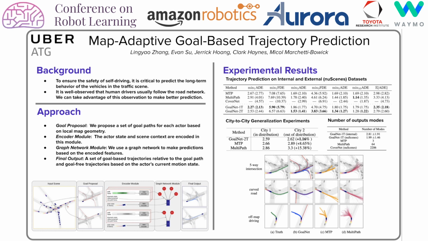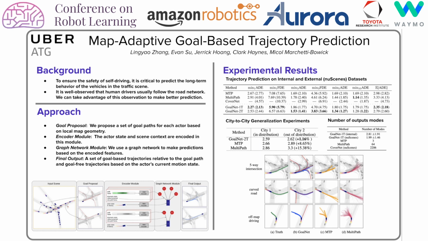Lastly, there are some qualitative examples. In the first unusual five-way intersection example, you can see the trajectory output from our method is much more spatially diverse than the previous state-of-the-art like MTP and multipath. In the second curved road example, you can see the trajectory prediction of our method follows the lane very well, while MTP and multipath seem to extrapolate the actor's current motion state.